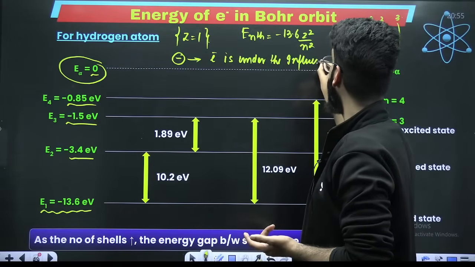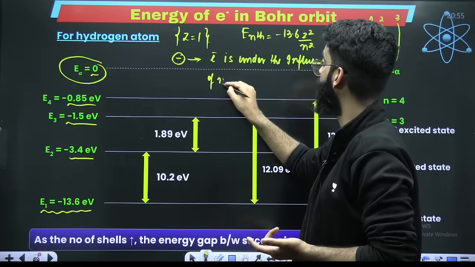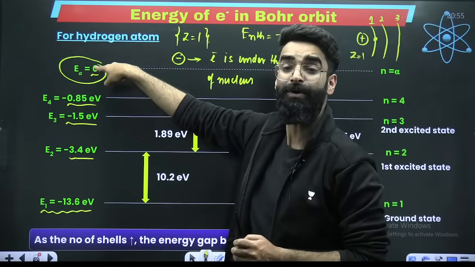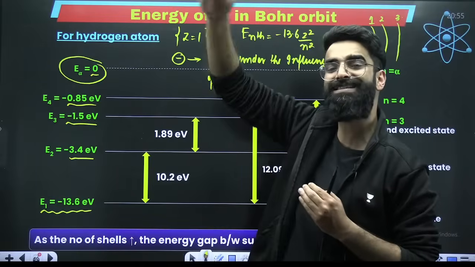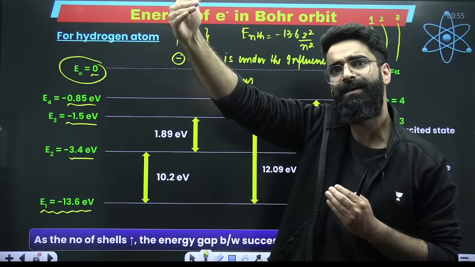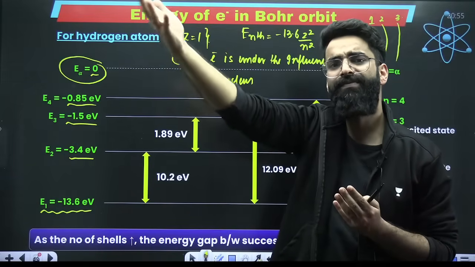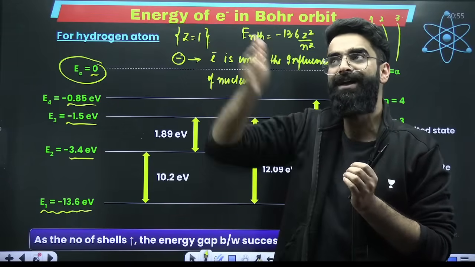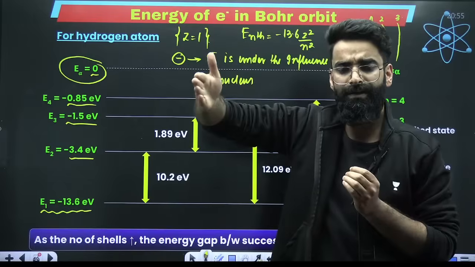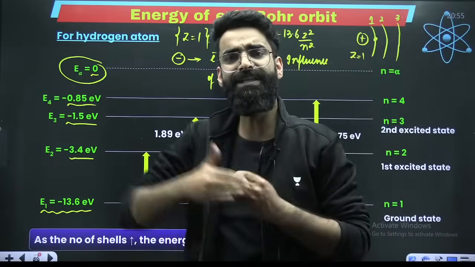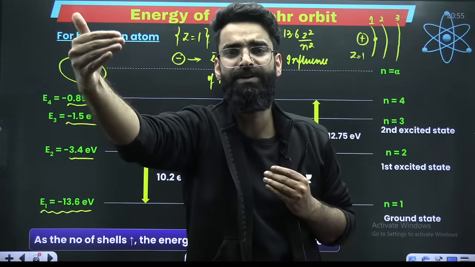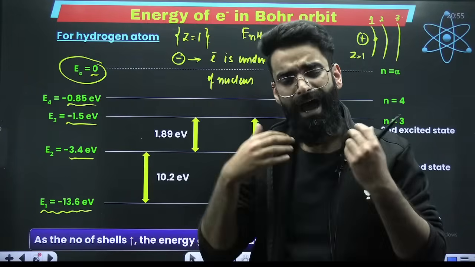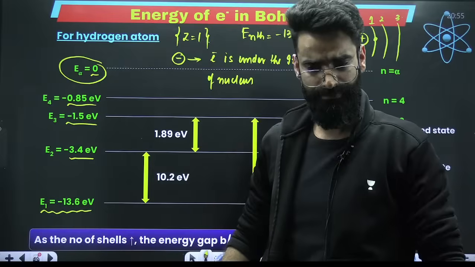It is under the influence of the nucleus. Here the value of energy is 0. That means the electron is present in the infinite shell. What does that mean? The distance between the electron and the nucleus is infinity. So there will be no force of attraction between the nucleus and the electron when the electron is present at the infinite shell. That means the electron is out of the influence of the nucleus.